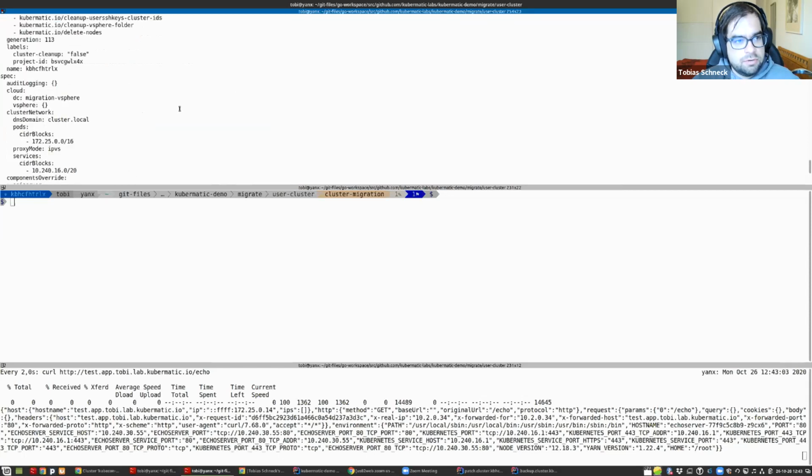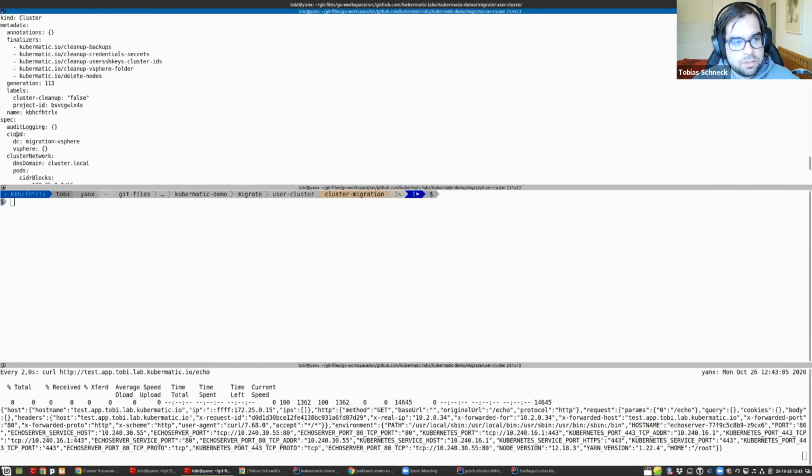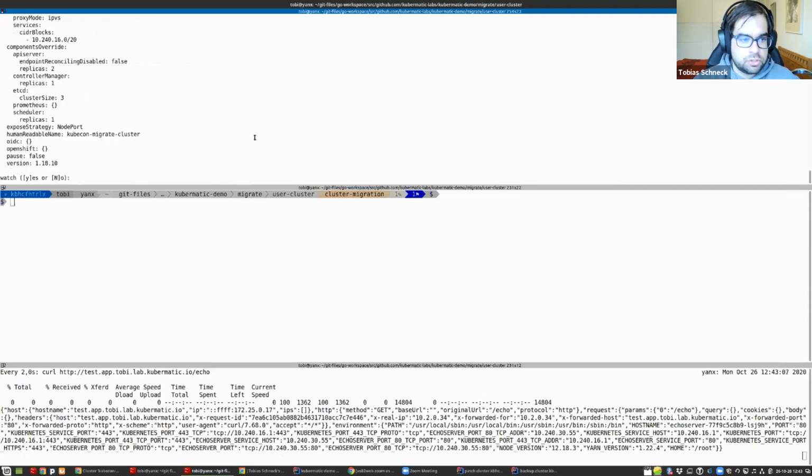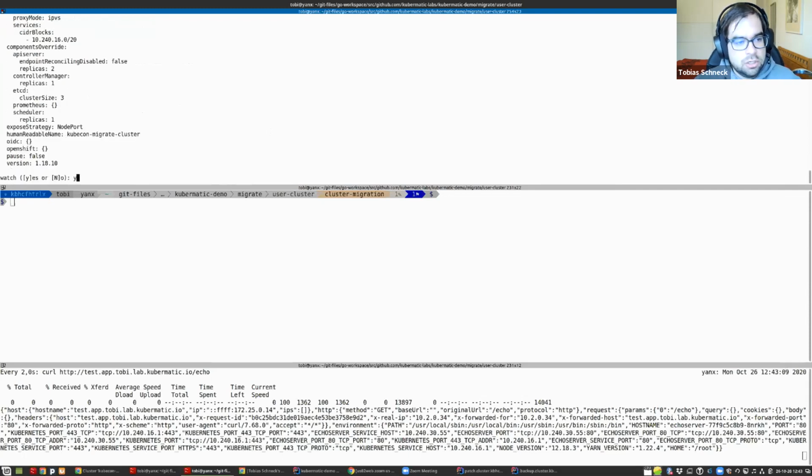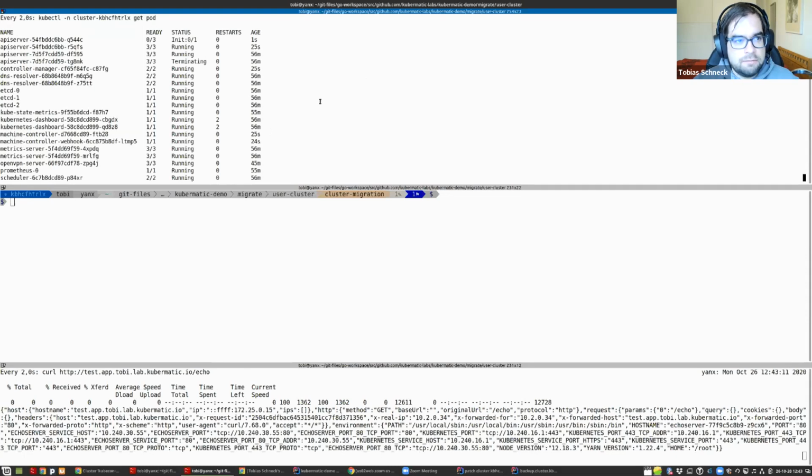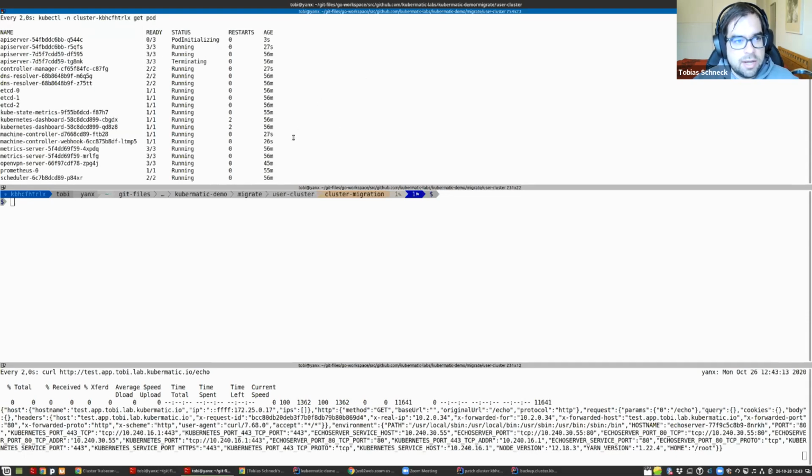We see we're getting the new object. The vSphere is empty. Okay, this looks good. And we can now watch that hopefully, yeah, we see the API server is reconciling to now an empty cloud provider. Okay, cool. That was the first step.